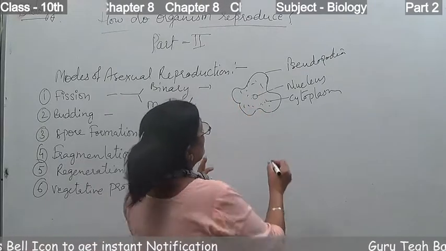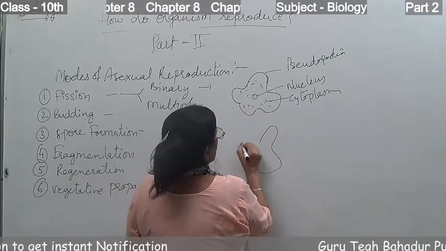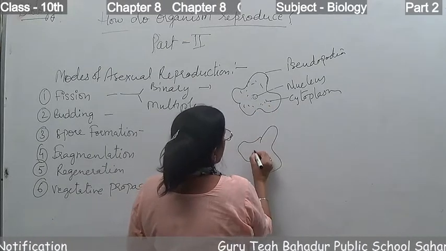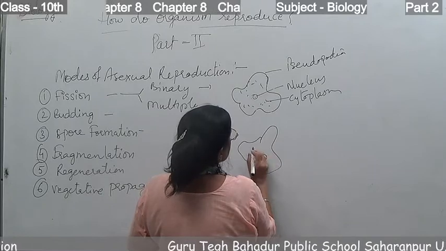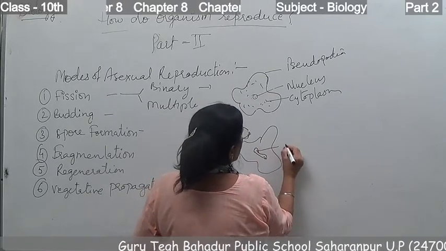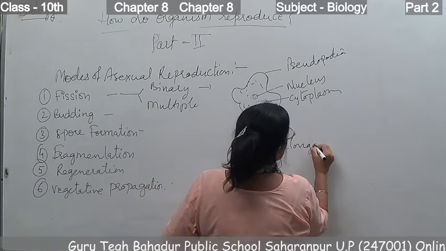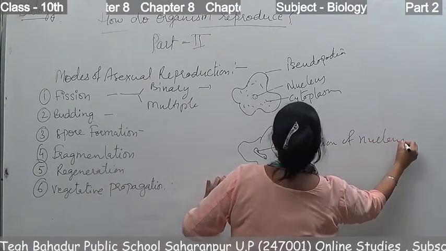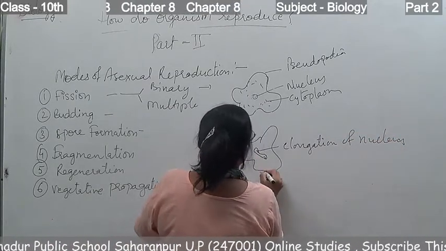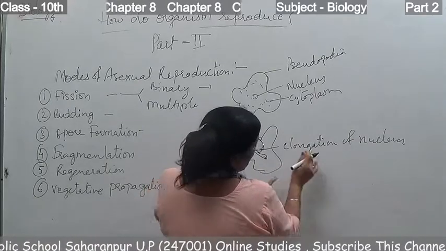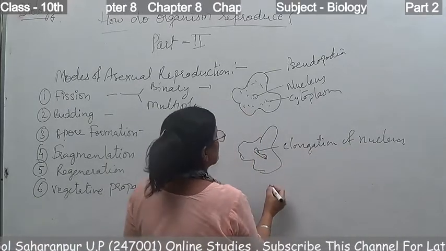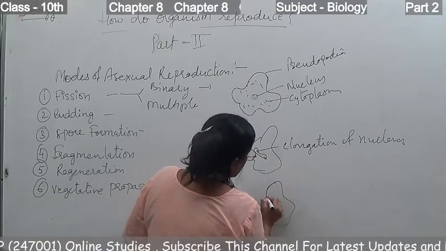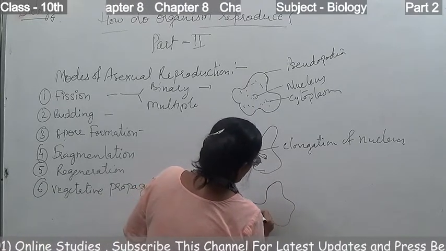First of all, the nucleus starts to elongate. This is the nucleus, and you see the nucleus starts elongating. Then, after the elongation of the nucleus, the cytoplasm begins to divide.